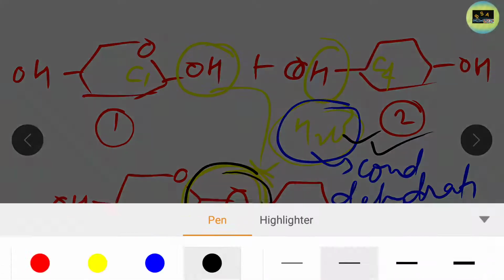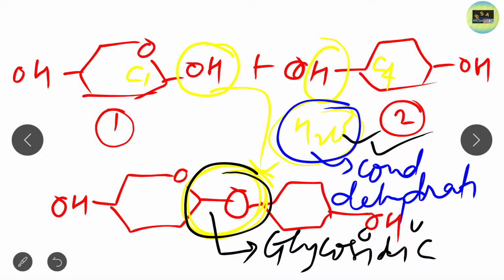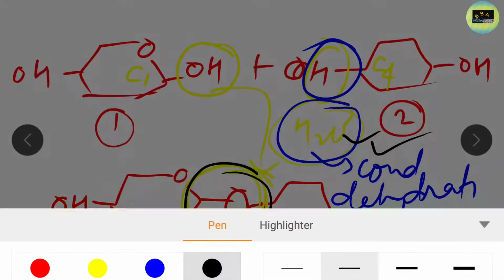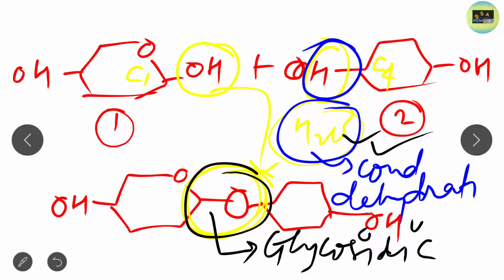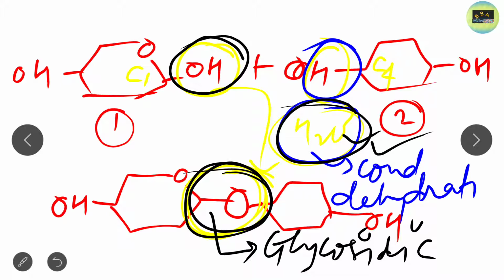It is a bond formed between the anomeric carbon atom of a monosaccharide, which is this one, and the hydroxyl group, or you can say oxygen, or alcohol group. When the water molecule is released, the bond that is formed is known as the glycosidic bond. This is the proper definition.